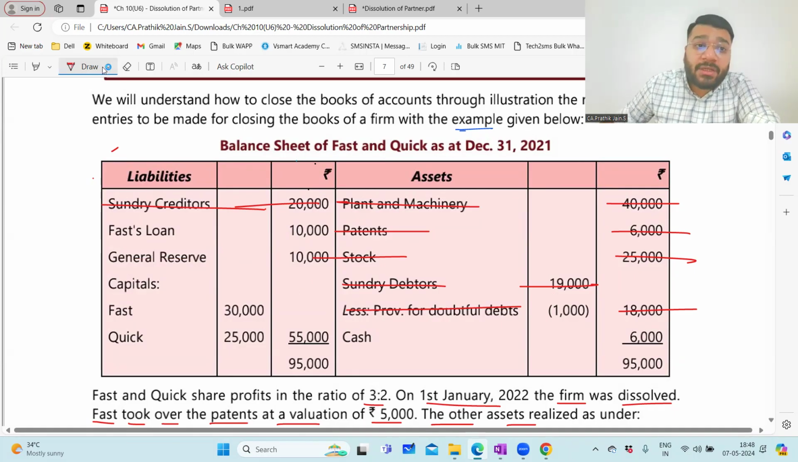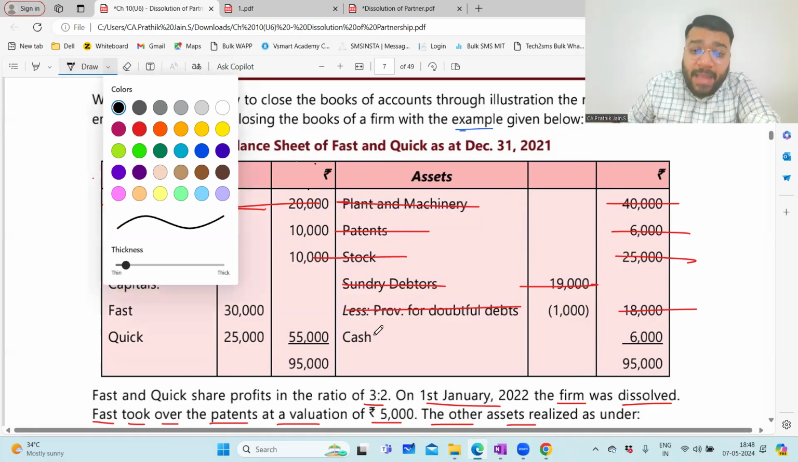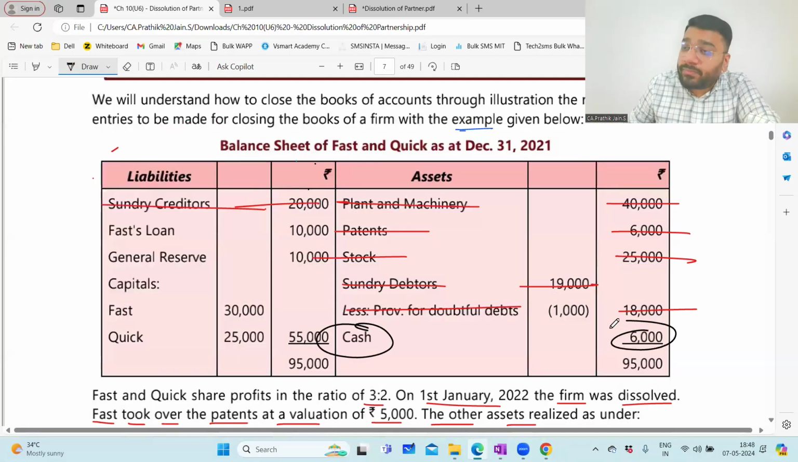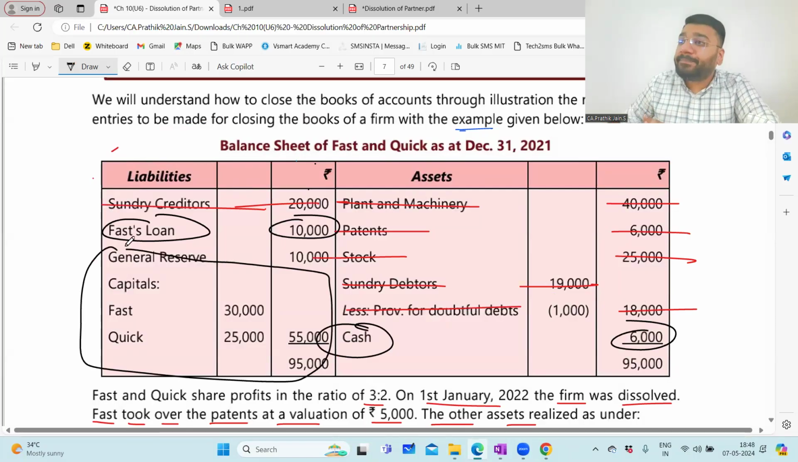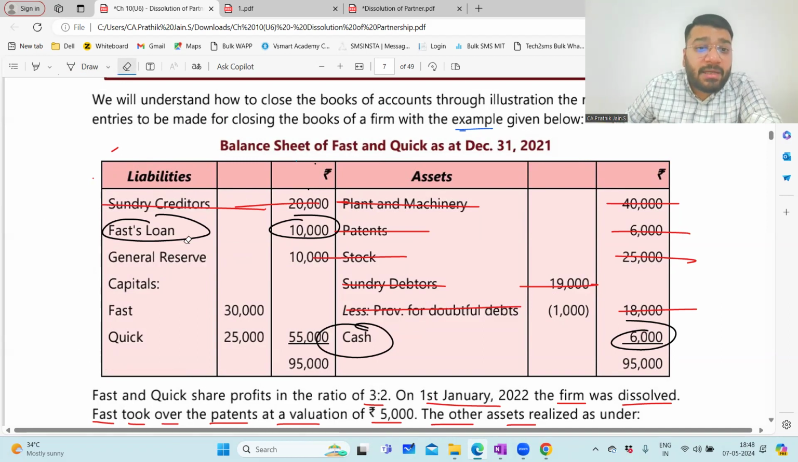Sir, what about cash? Cash we have kept as it is in the cash ledger. So this will continue. So what about fast loan? This is also there in the loan account as it is. What about general reserve and capital? All this is there in capital separately. Clear with this point? Now what happened, people? Okay. Now what is pending here? So general reserve is still pending.